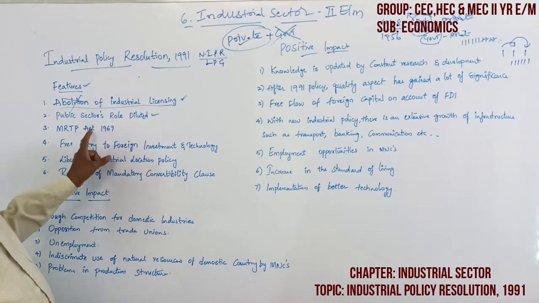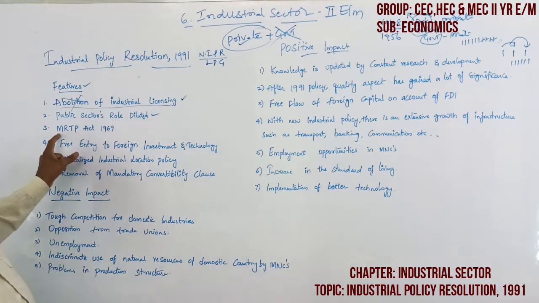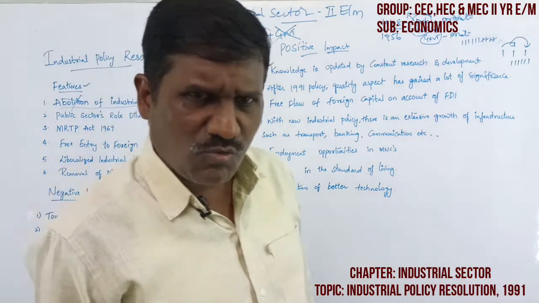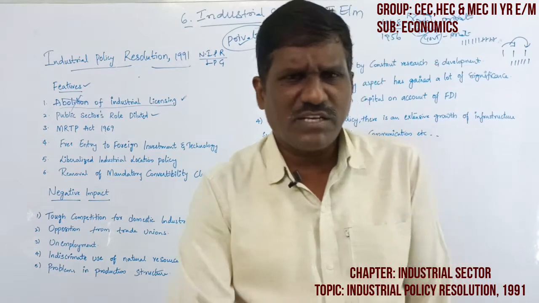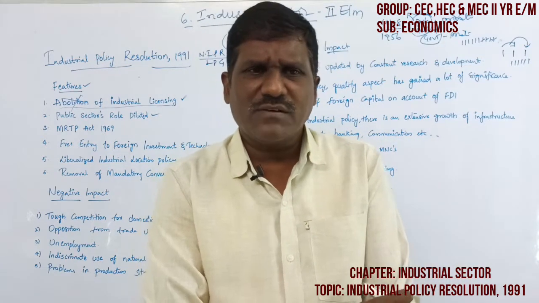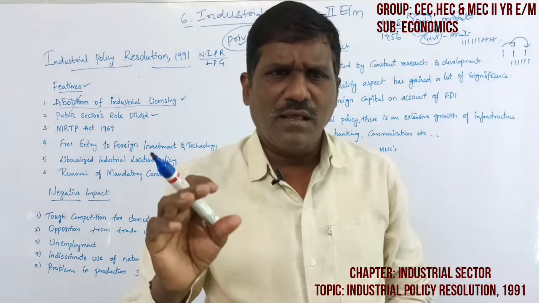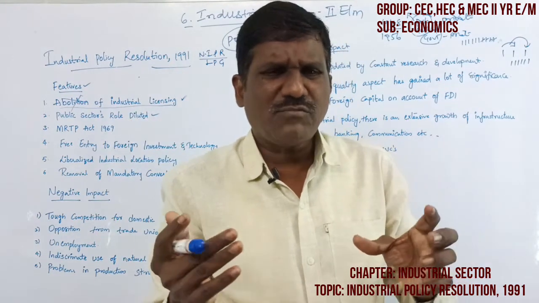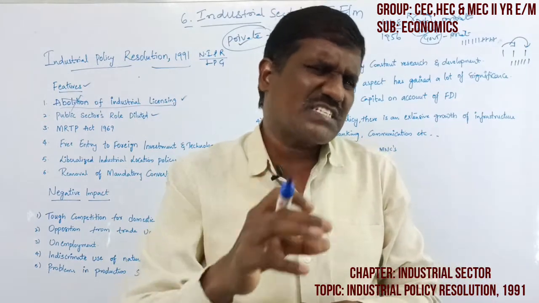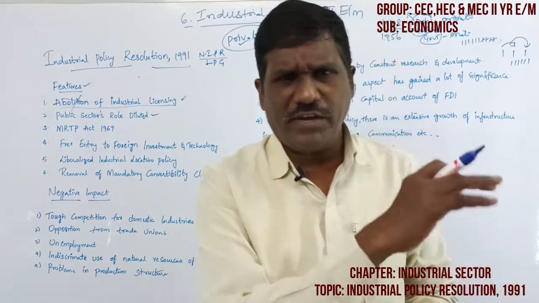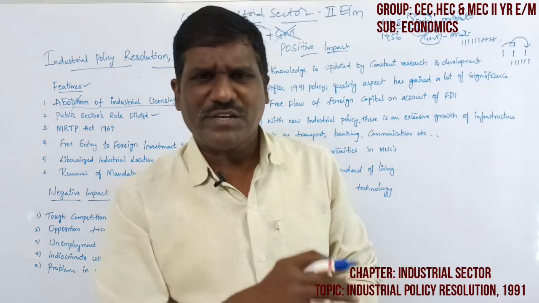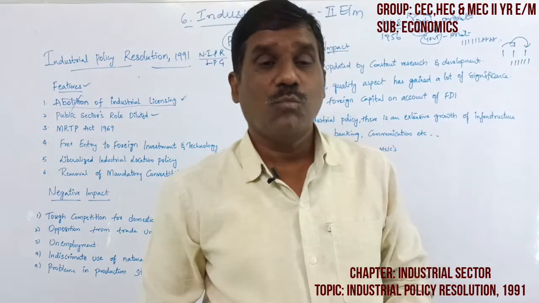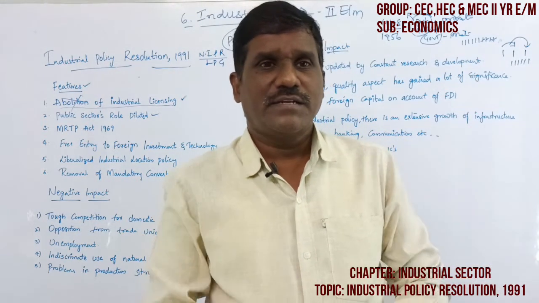Then the MRTP Act 1961, the Monopoly and Restrictive Trade Practices Act. Suppose industries are ready to establish themselves; it was compulsory to take a license and permission from the government. There were fully restrictive monopoly and restricted trade practices that could be implemented by the government of India, the central government.